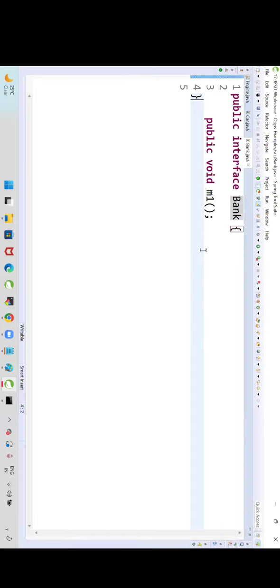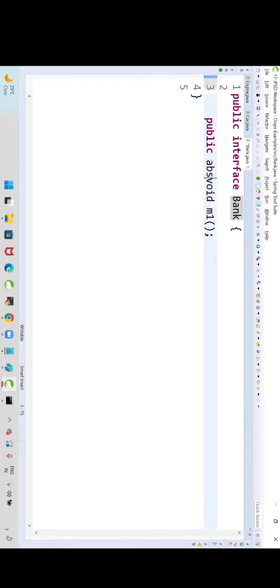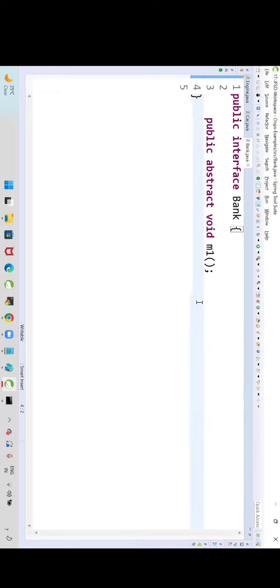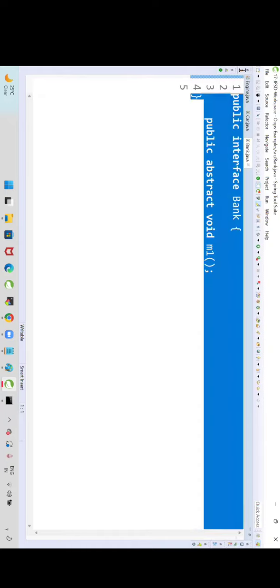If a method contains a body, then that is called a concrete method. If a method does not contain the body, that is an abstract method. How to create an abstract method? By using the abstract keyword, we can create an abstract method. When we are writing the methods in the interface, is the abstract keyword mandatory or optional? The abstract keyword is optional.